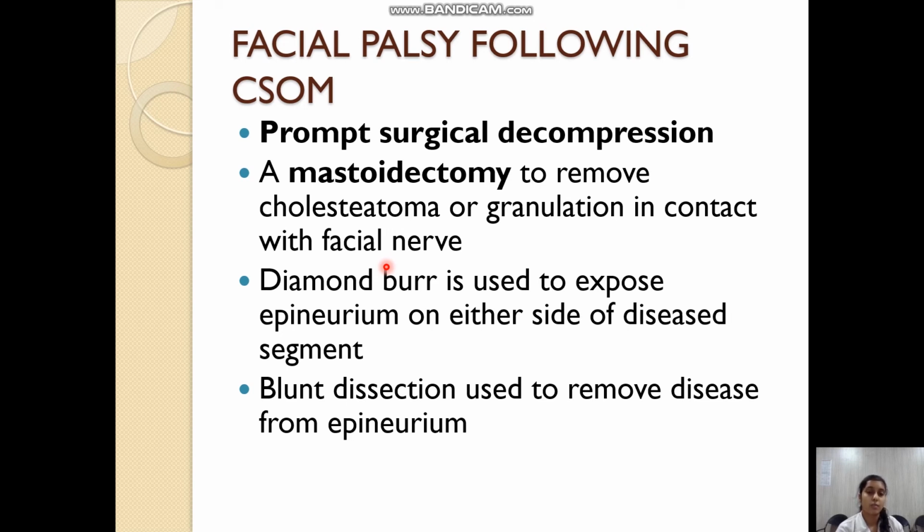A mastoidectomy is undertaken to remove the cholesteatoma or granulation tissue which is in contact with the facial nerve, and the facial nerve is decompressed. A diamond burr is used to expose the epineurium on both sides of the diseased segment, and the entire length of the facial nerve is inspected for any disease or any soft tissue in the tract which is giving pressure over the nerve and leading to neuropraxia.